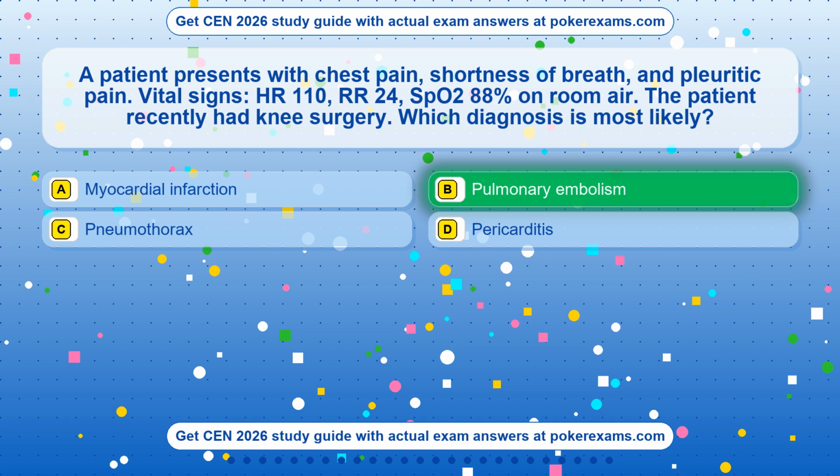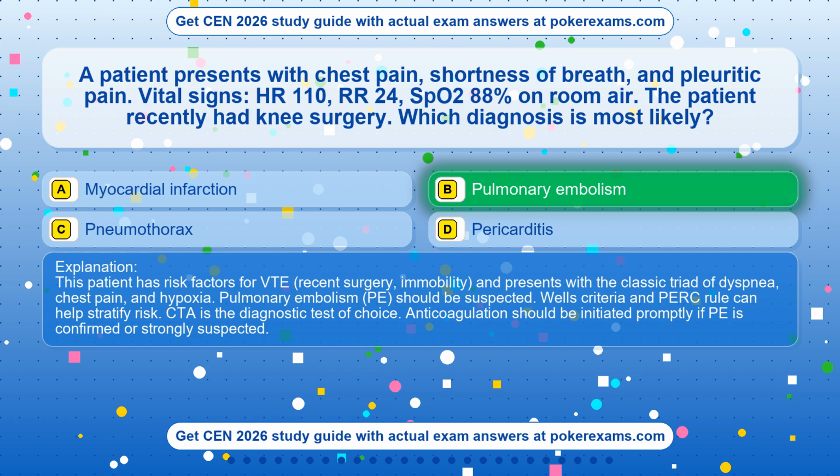Pulmonary embolism. This patient has risk factors for VTE, recent surgery and immobility, and presents with the classic triad of dyspnea, chest pain, and hypoxia. Pulmonary embolism, PE, should be suspected. Wells criteria and PERC rule can help stratify risk. CTA is the diagnostic test of choice. Anticoagulation should be initiated promptly if PE is confirmed or strongly suspected.